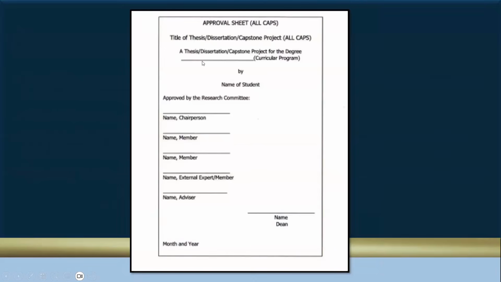Okay, we have the title. A thesis, dissertation, capstone project for the degree, insert curricular program by name of student. Okay. Approved by the research committee. And the names are here. And then the name of the dean as well. Okay.